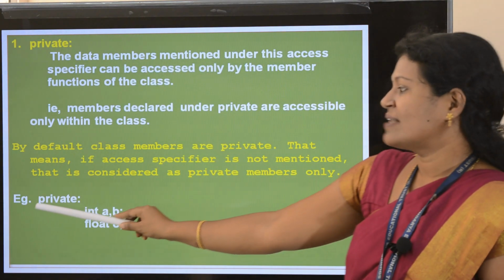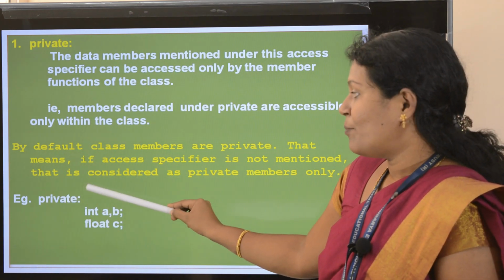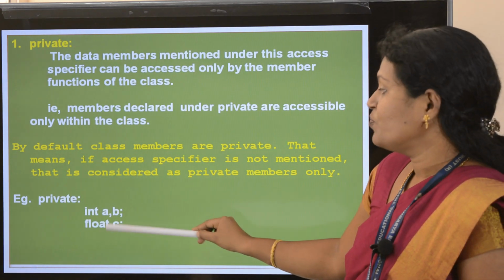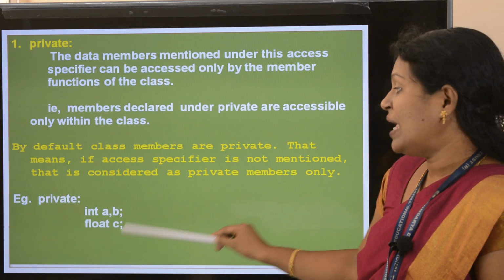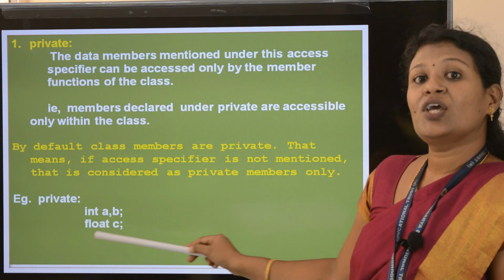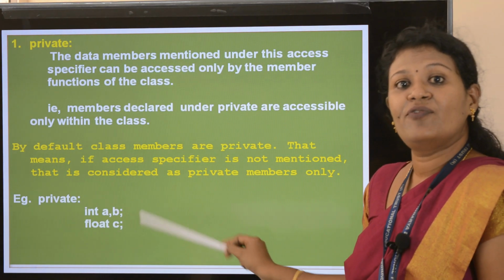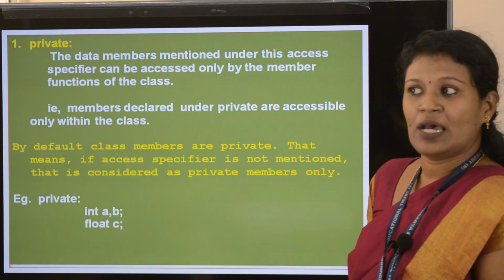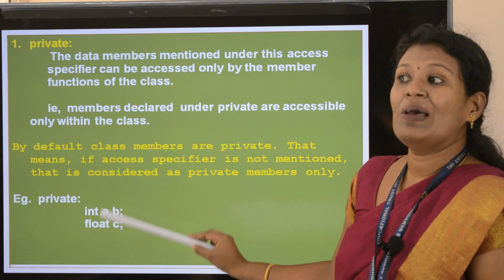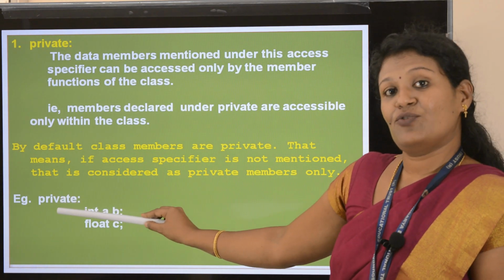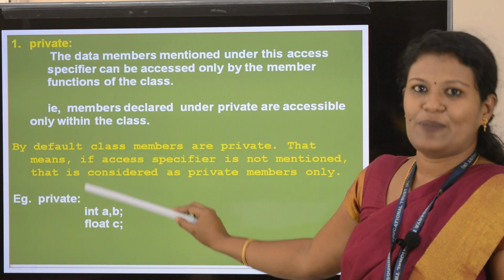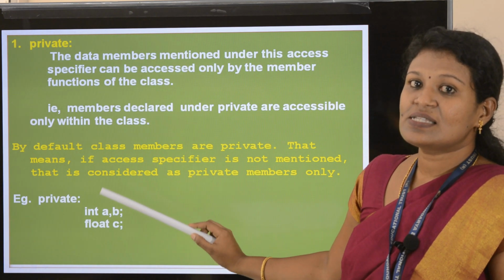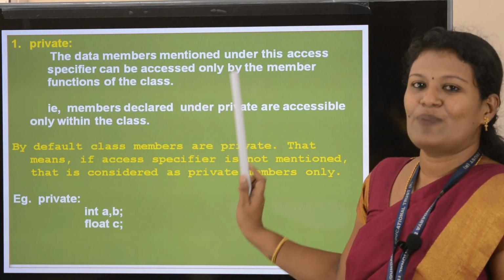See one example for this. Private colon, then int a, b, float c, or char name of 15, or any size you can give there. All these are member data of which access specifier? Private access specifier. So this is the default access specifier.